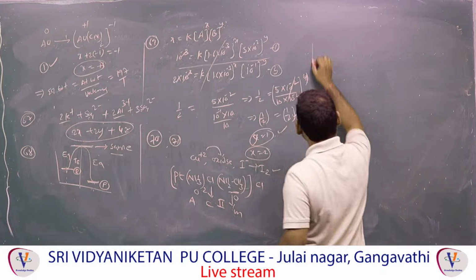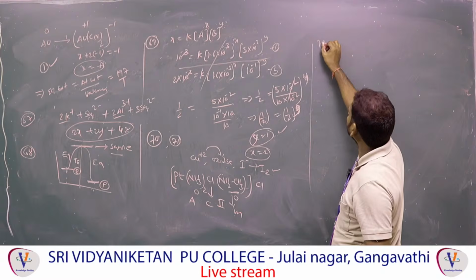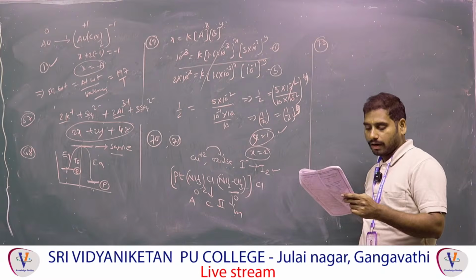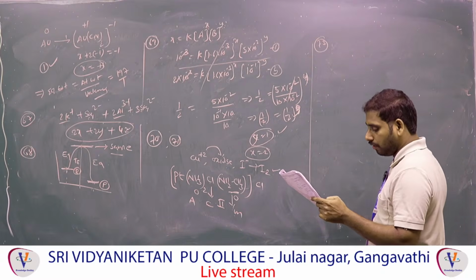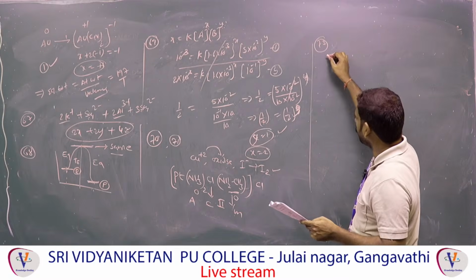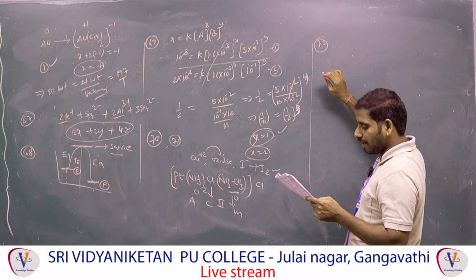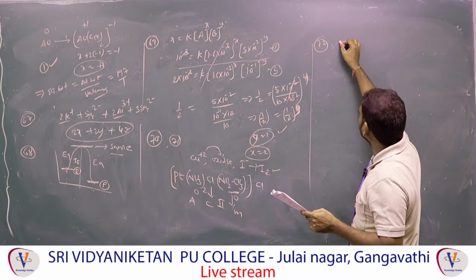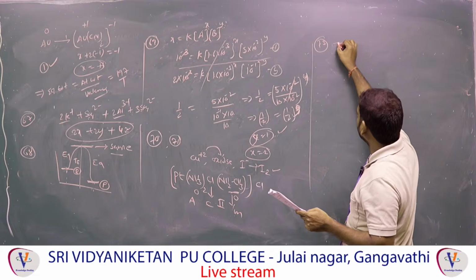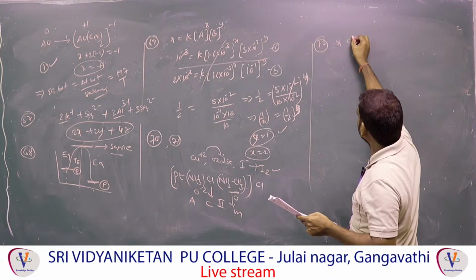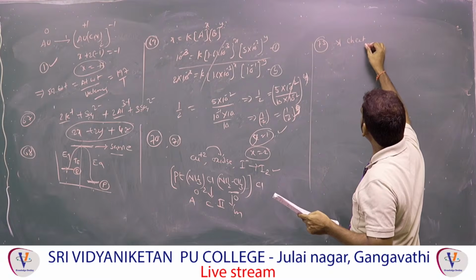Next, 73. The correct order of the following crystal field strength. First one, observe. First point. Crystal field stabilization energy depends on first point is what? Chelated ligands.